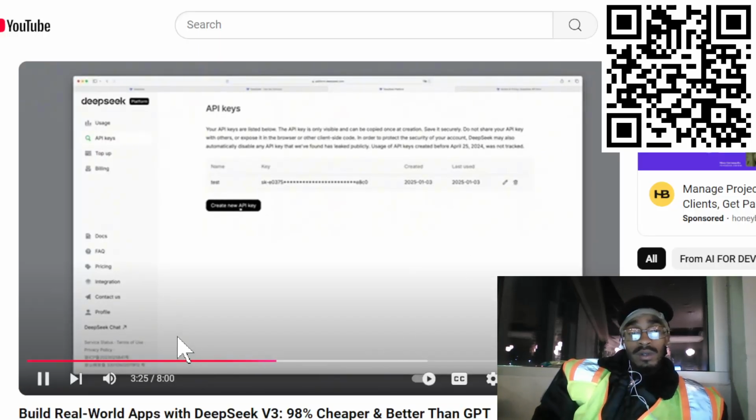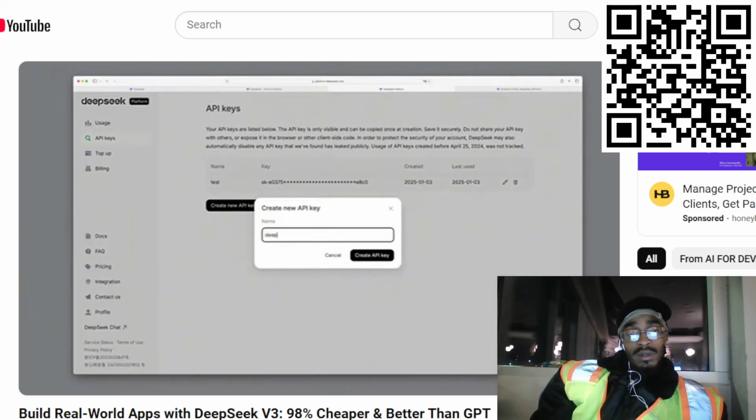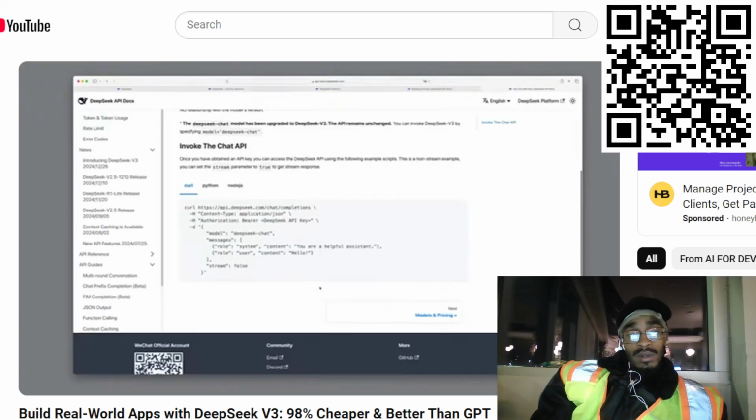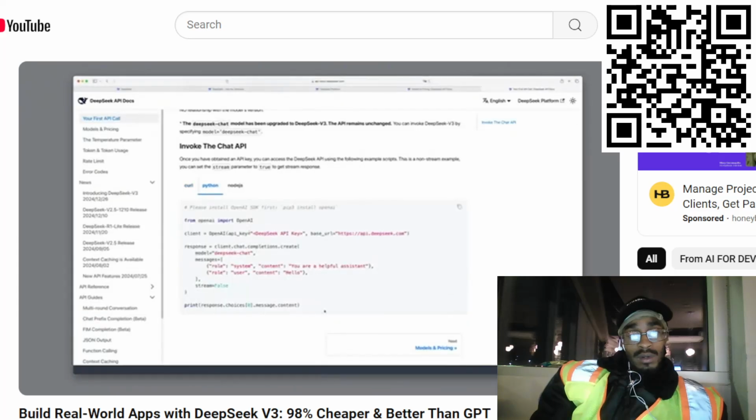Create an API key, which we'll definitely need later and should keep somewhere safe. We give it a name and click on Create API Key. Then we copy the key and store it somewhere. Now let's see how to make our first API call. We'll go to Python for this, and we can see that the code is structured pretty simply and looks a lot like the OpenAI API integration.